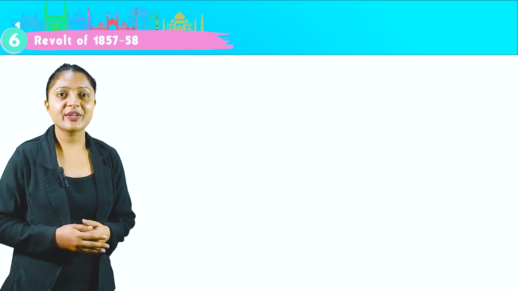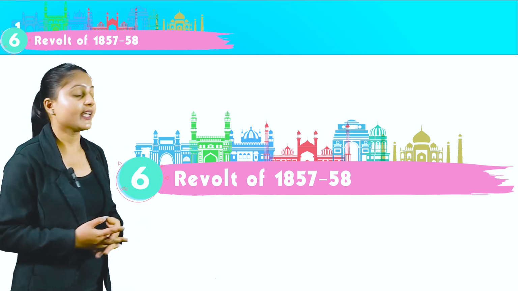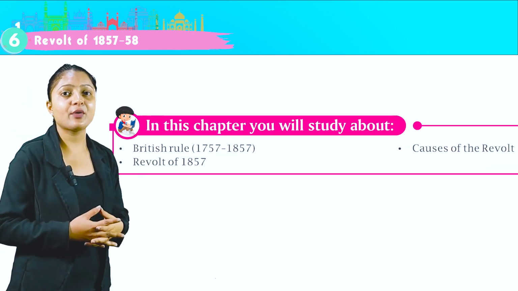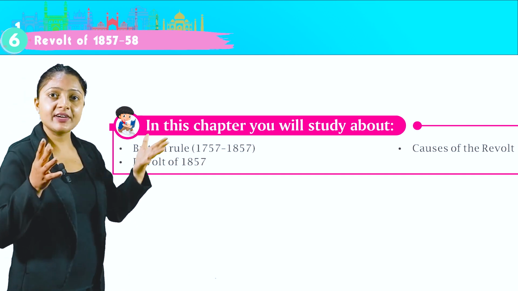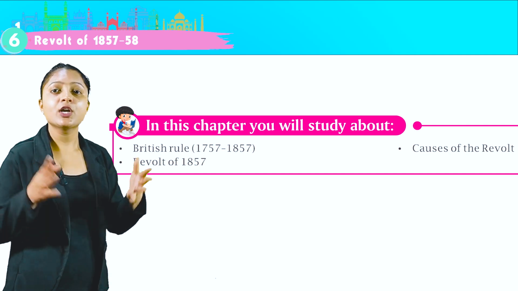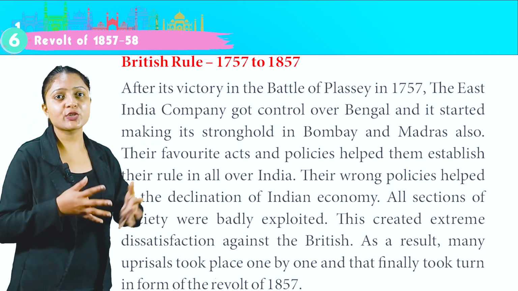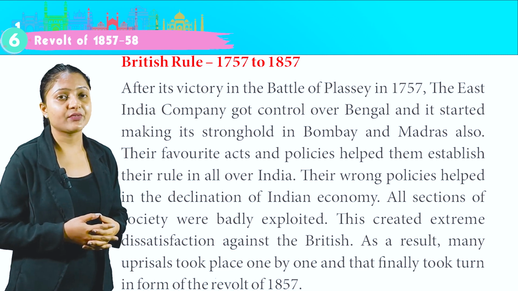So, today we are going to start chapter 6, Revolt of 1857-58. In this chapter you will study about British rule 1757 to 1857, Revolt of 1857, causes of the revolt. Let's first begin with British rule 1757 to 1857.